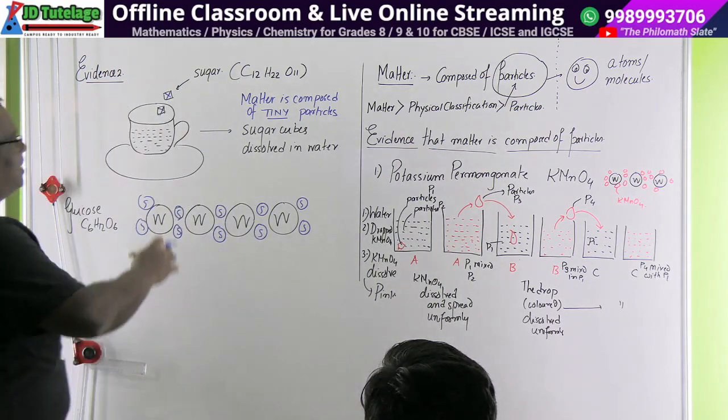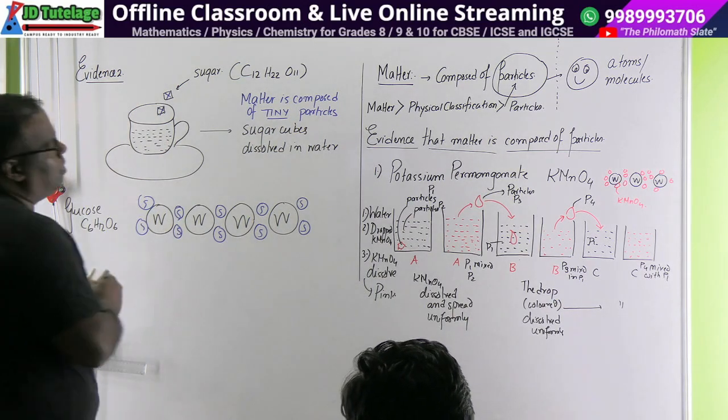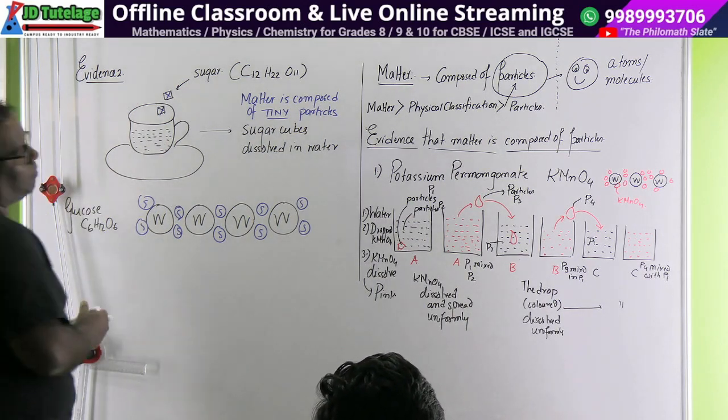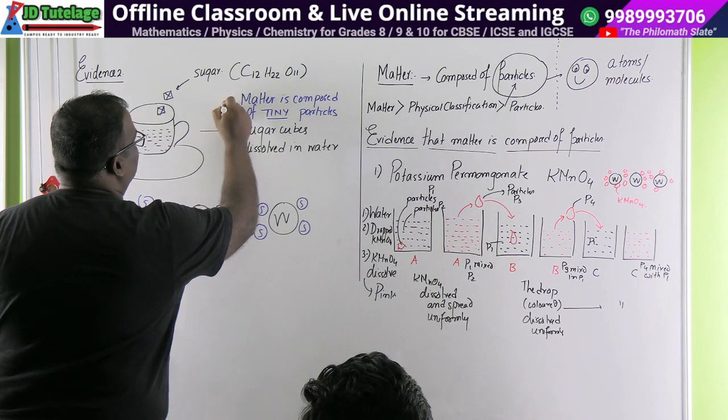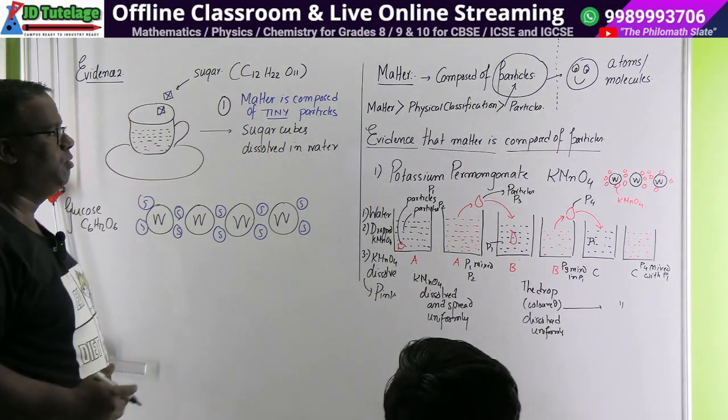Okay, so matter is composed of tiny particles. This one we have understood. Something else also has come out from here. देखो आप participate करोगे आपको मजा आएगा, आप गलत बोल सकते हो उसमें कोई बात नहीं, पर आप participate तो करो. Something else also. What is that something else?